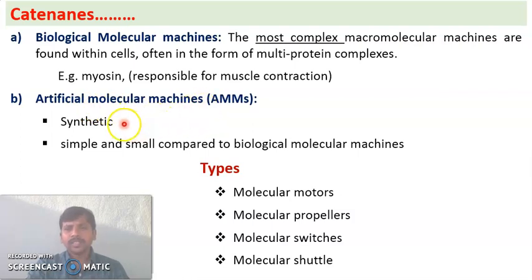The second category is artificial molecular machines. These are synthetic, man-made ones. They are simple and small when compared to biological molecular machines. They are not very complex and not very huge. Different types of artificial molecular machines exist. Some of them are molecular motors, molecular propellers, molecular switches, and molecular shuttles.